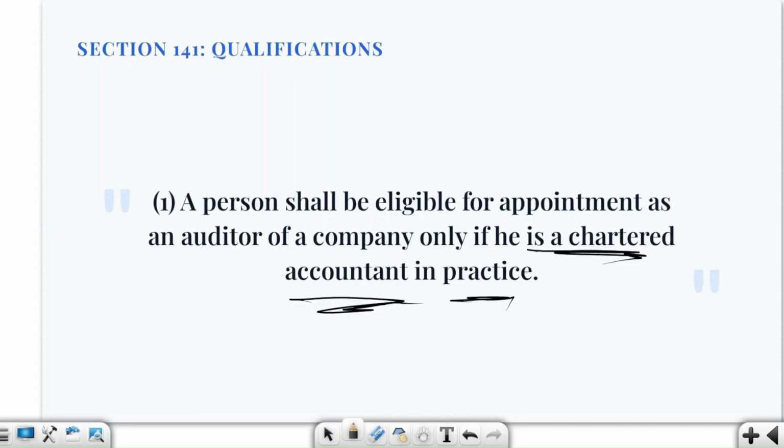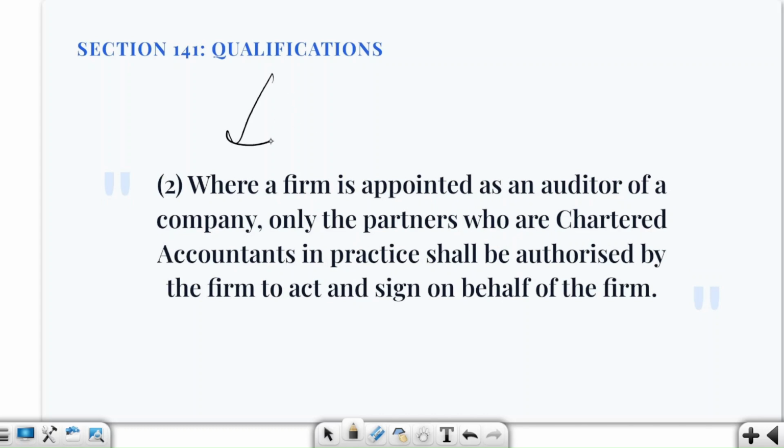Okay, so suppose there is a person Mr. A, who is a chartered accountant but is working as a full-time employee in a company. Can he be appointed as a statutory auditor? No, because section 141 requires the auditor to be a CA in practice, and being a full-time employee itself creates a disqualification, and that you will see under section 141 clause 3.